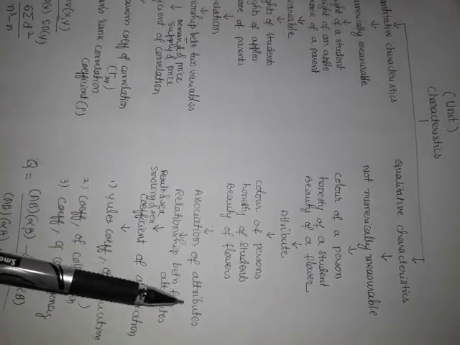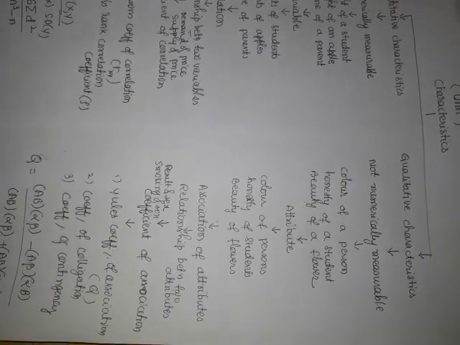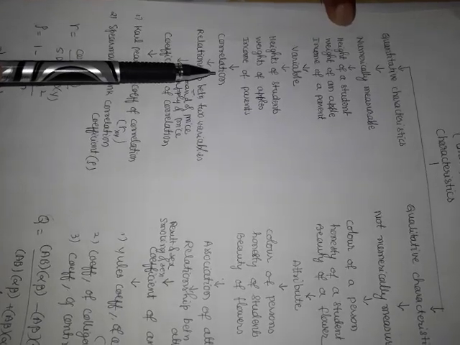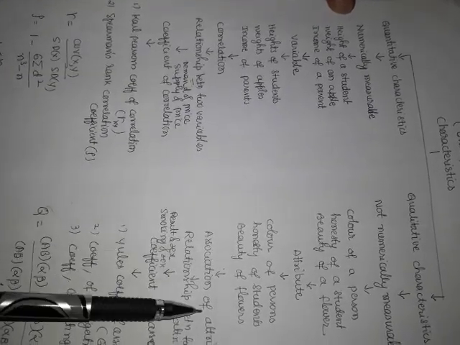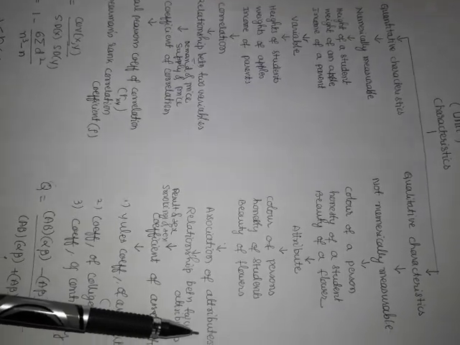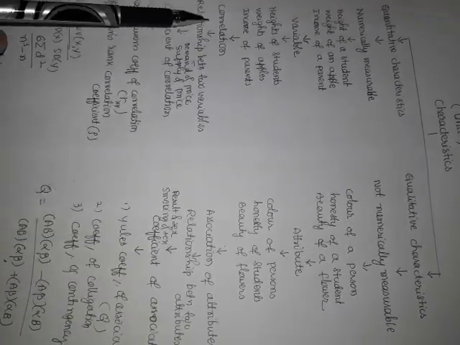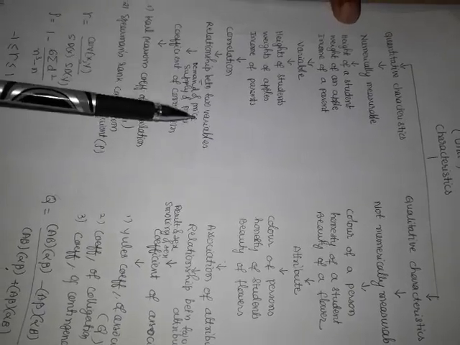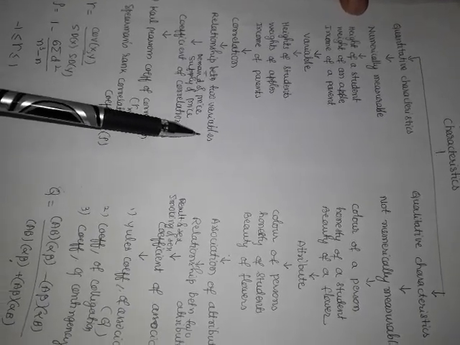Now, correlation and association of attributes. Correlation was studied in Unit 6, whereas association of attributes is being studied in Unit 7. Correlation is the relationship between two variables, or a covariation between two variables.